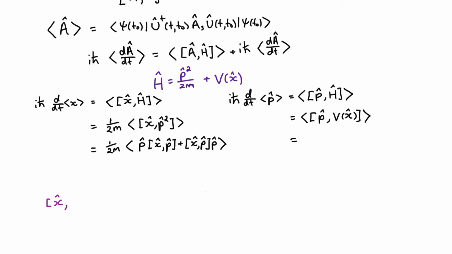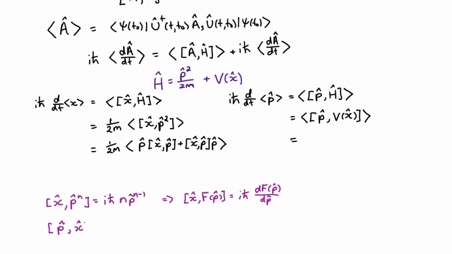In our assignment we proved that the commutator of x and p to the n, we can do it for p squared here, but we can do it by induction to get an arbitrary n, is just i h bar n p to the n minus 1. And we use that to then go ahead and show that the commutator of x with an arbitrary function of the momentum operator was just basically the derivative. And it's a straightforward reflection of that derivation to show the opposite result. And therefore up here we simply have that, the expectation value.